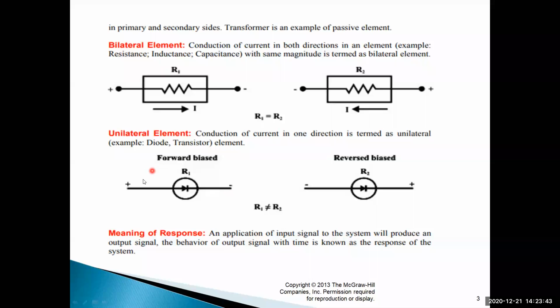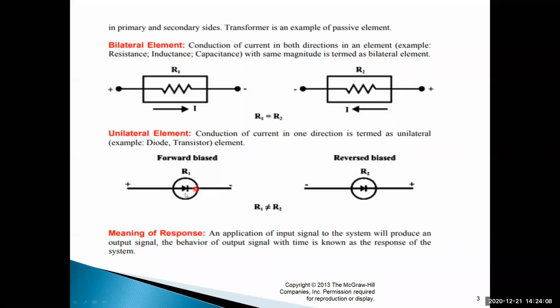If these terminals are changed, A to B or B to A, plus to minus or minus to plus, the diode cannot allow the current. Only during forward bias can the diode allow the current. If the diode is forward biased, with positive connected to the diode positive, it allows the current.